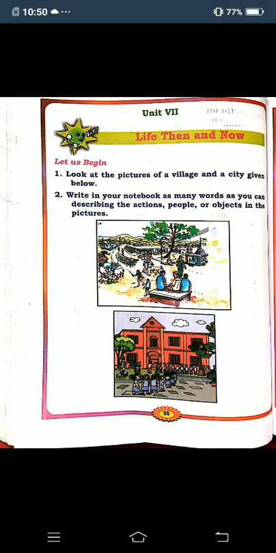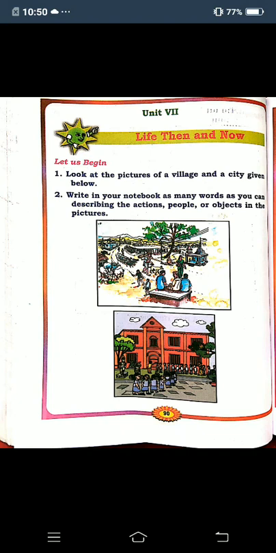Take your English textbook and open page number 90. On page number 90 is Unit 7. In that, the lesson name is Life Then and Now.